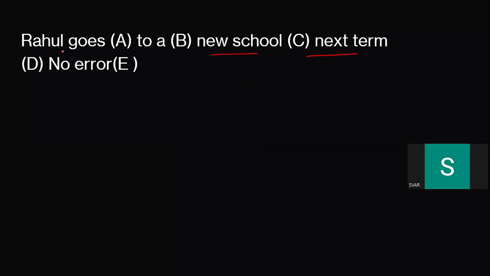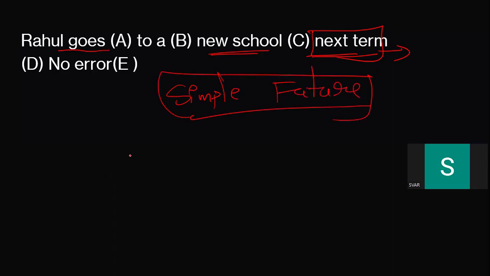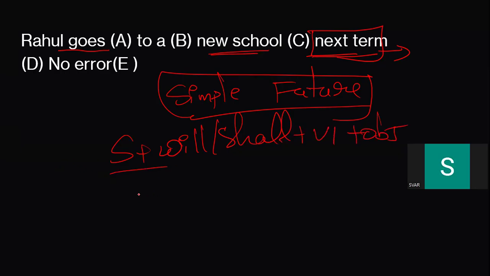Now, Rahul goes to a new school next term. So next term, next month, next year, everything comes under simple future. Simple future follows the syntax: subject plus will or shall plus V1 plus object. So here with Rahul, obviously I have to use will. So Rahul will go to a new school next term. The error is in part A.